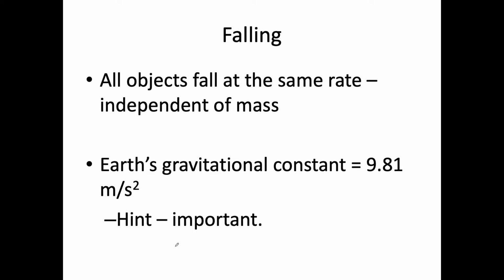This is an important value, and it is going to be constant no matter where we are. We'll talk about that in a minute. It could be negative 9.81 meters per second squared, depending upon our perspective. Are we watching it go down, or are we going down with it and we think it's positive?